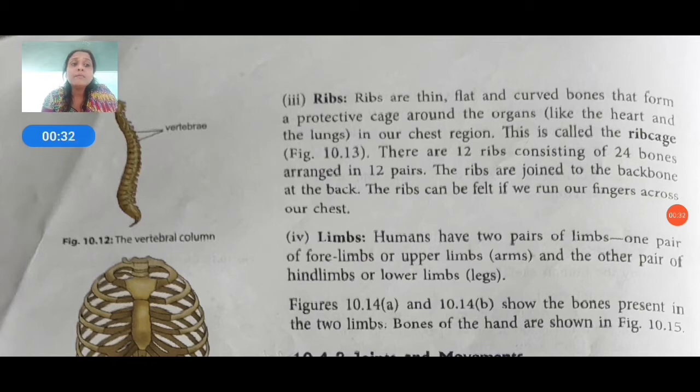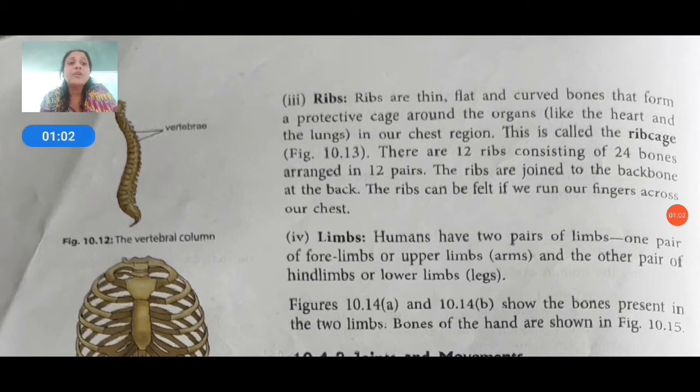There are 12 pairs of ribs, consisting of 24 bones arranged in 12 pairs. How many pairs? 12 pairs. The ribs are joined to the backbone at the back. On your back side, you can see the ribs are joined to the backbone. You can also feel this on your body. The ribs can be felt if we run our fingers across our chest, as I said to you.